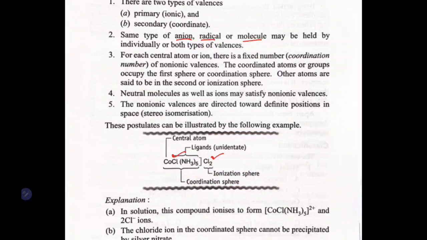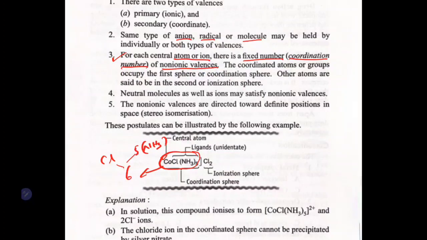Next, the third postulate says, for each central atom, central ion, there is a fixed number, what we call the coordination number. There is a fixed number of non-ionic valencies, this one. Whatever the coordination number you are seeing here, the cobalt has coordination number 6. Among it, 1 is chlorine and 5 is NH3.